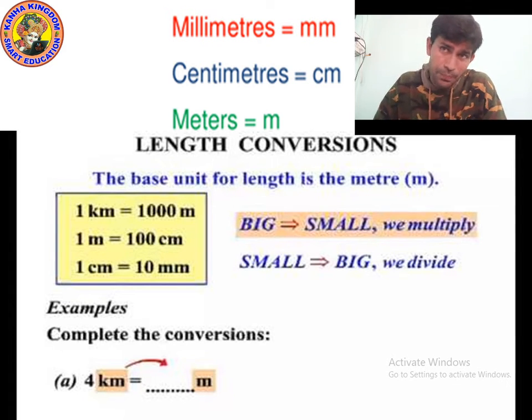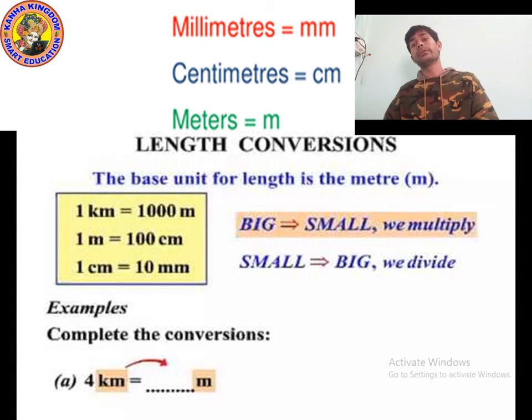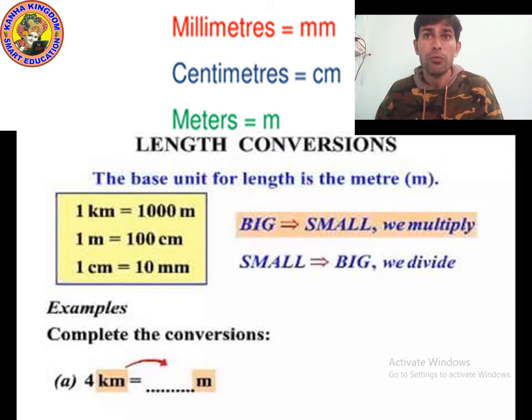Remember kids, 1 kilometer is always equal to 1000 meter. 1 meter is equal to 100 centimeter, and 1 centimeter is equal to 10 mm, which means millimeter.